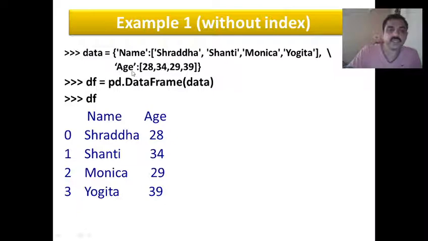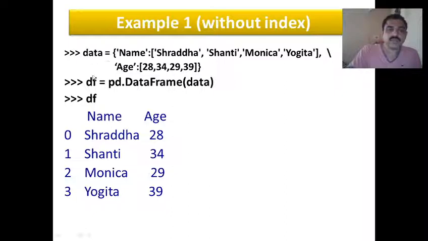Similarly, age is a key and the values are the integer values specified within square brackets, so it is also a list of integers. The whole thing is put in curly brackets, so it is a dictionary. Data is the name of the dictionary, its keys are name and age, and its values are Shraddha, Shanti, Monica and Gita, and also 28, 34, 29 and 39.